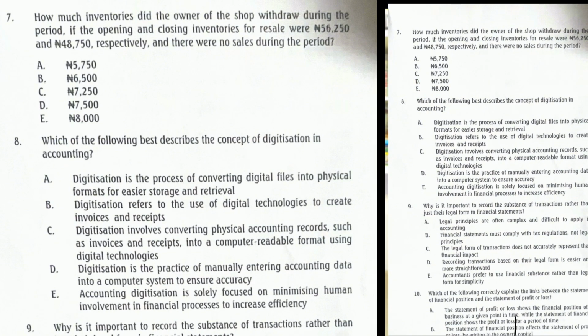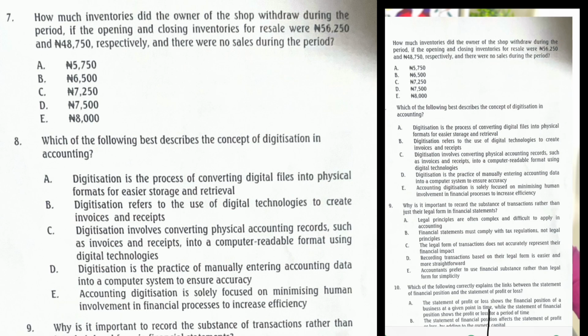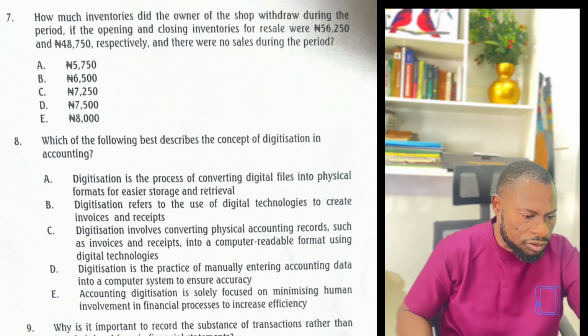If the opening and closing inventories for resale were 56,250 and closing was 48,750.